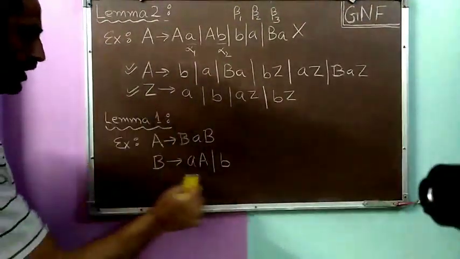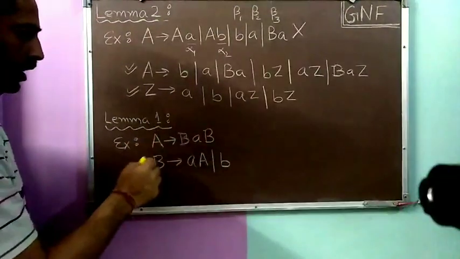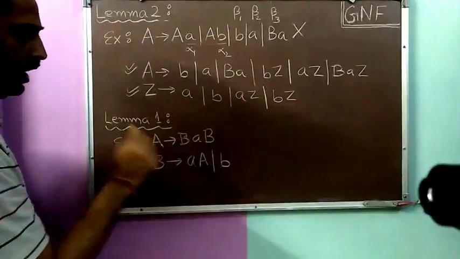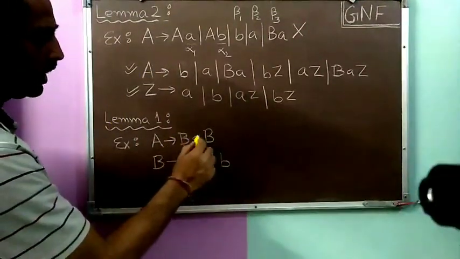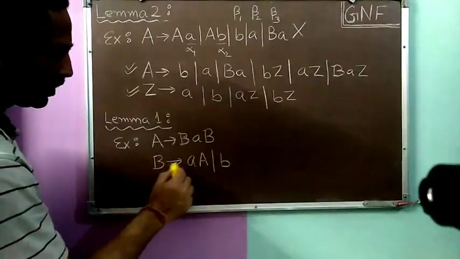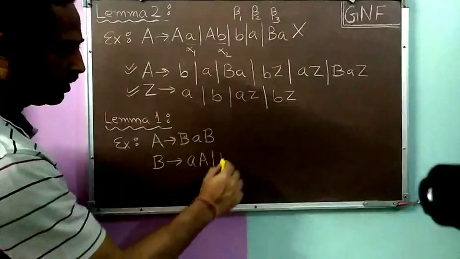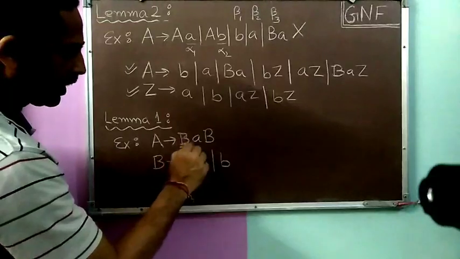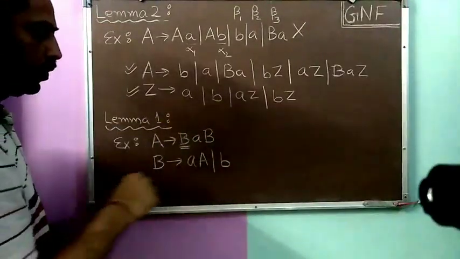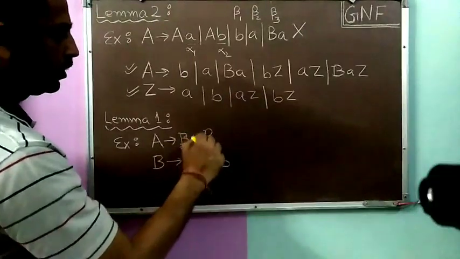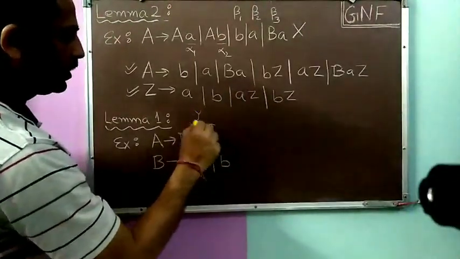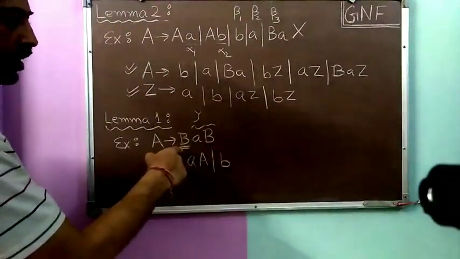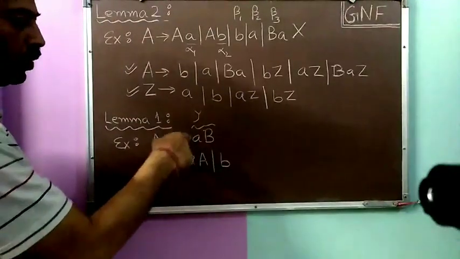Then comes the example of lemma 1. In lemma 1, suppose we are assuming there are productions of variable A in some grammar, A to B A, b. Okay. And then B productions are, suppose, small a, capital A, and B to small b. Okay. So here, the right hand side of the production has this variable B, which we want to remove. Okay. So it is of the form B gamma. So gamma is what? Gamma is this one, small a, capital B, this is gamma. And this B is the first variable which is occurring on the right hand side of this A production, and we want to remove this variable.